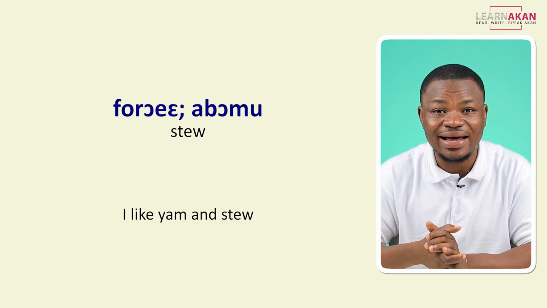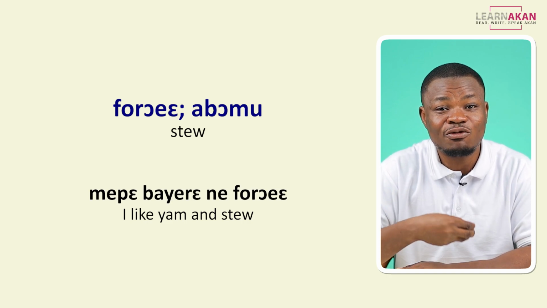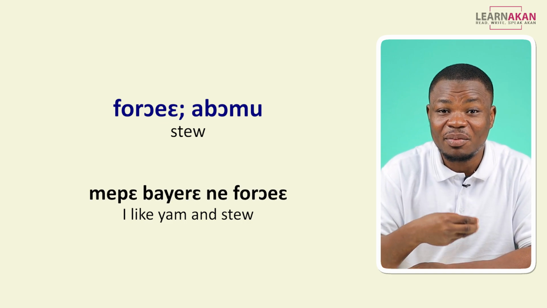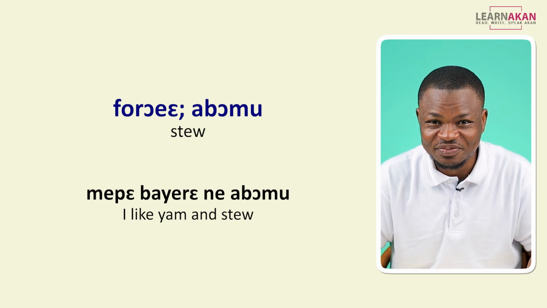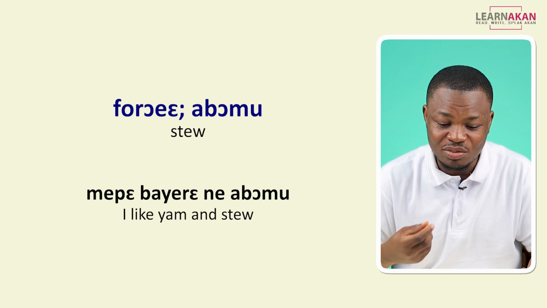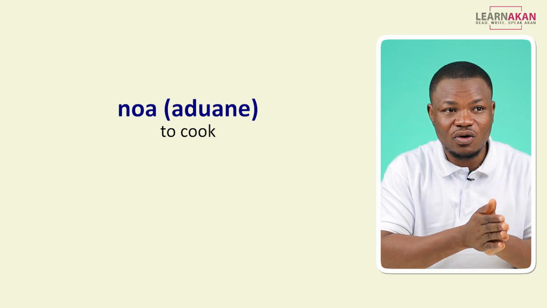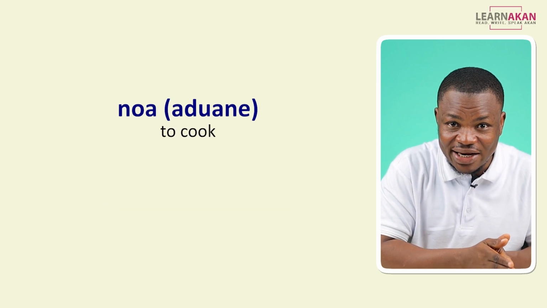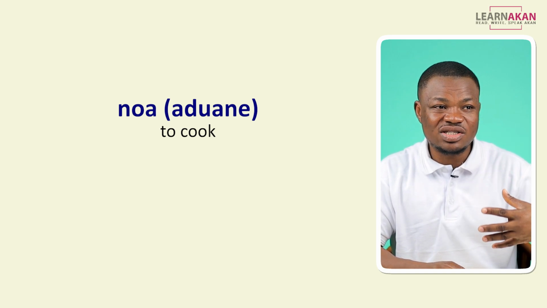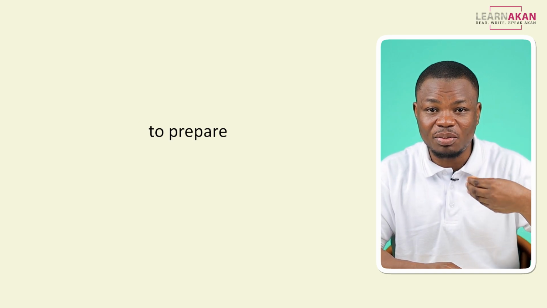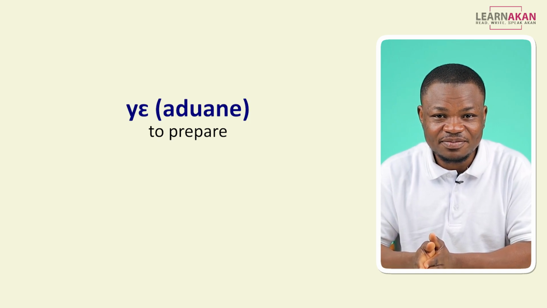So if I want to say I like yam and stew, I would say mepe bayire ne froye, or mepe bayire ne abomu. Earlier we learned that to cook is noa or noa ediane, right? Now that was to cook. But if you just want to say to make or to prepare food, you would say ye ediane.